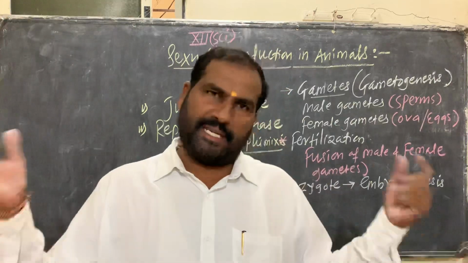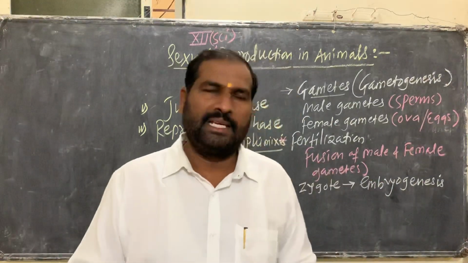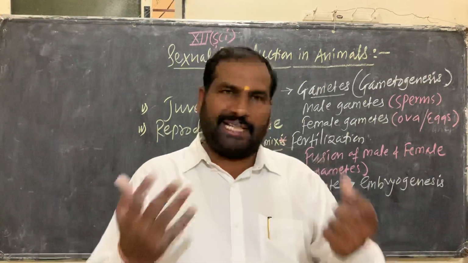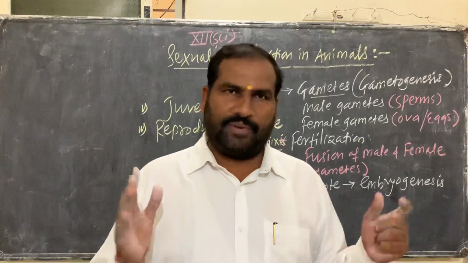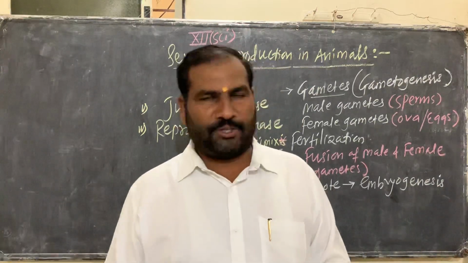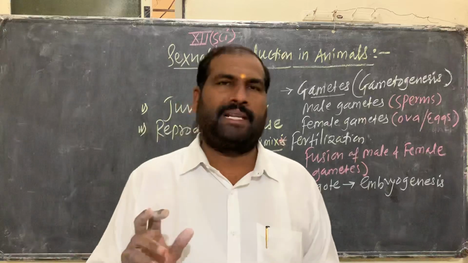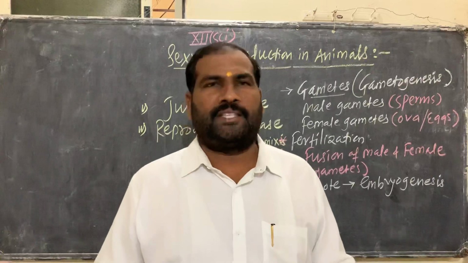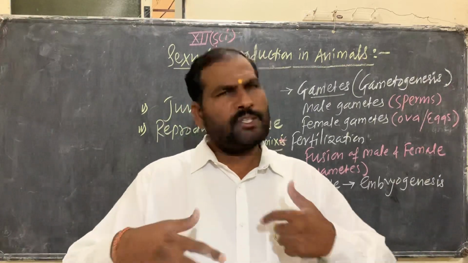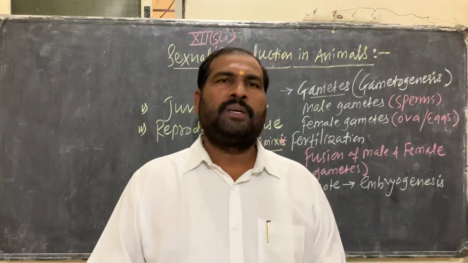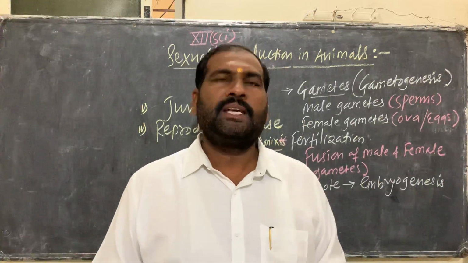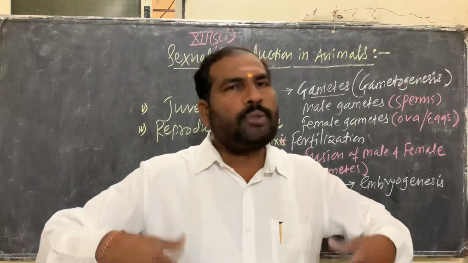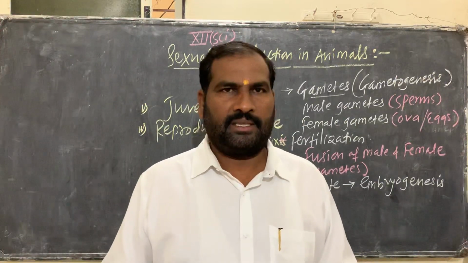So in sexual reproduction in animals, the gamete is very important, because sexual reproduction takes place with the help of gametes. First the gamete should be formed, then the male gamete should be transferred into the female reproductive tract. Then there will be fertilization, then zygote formation and embryogenesis. Next, we will study sexual reproduction in human beings, how humans reproduce.